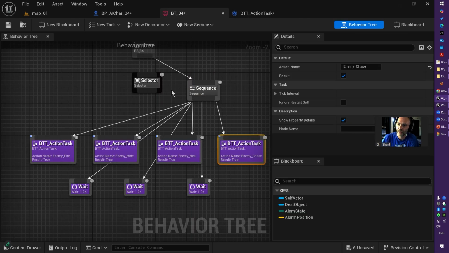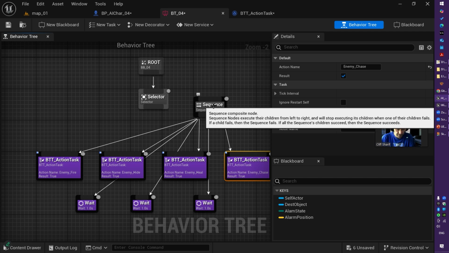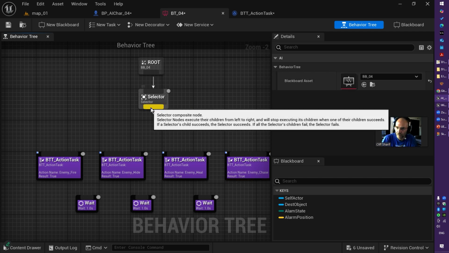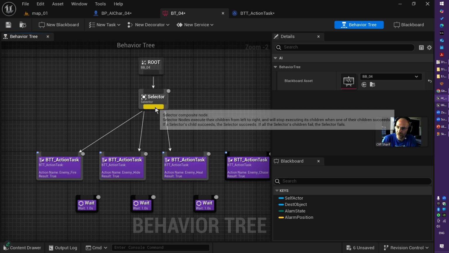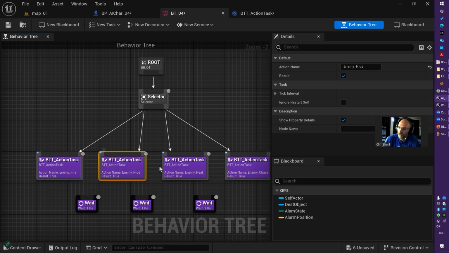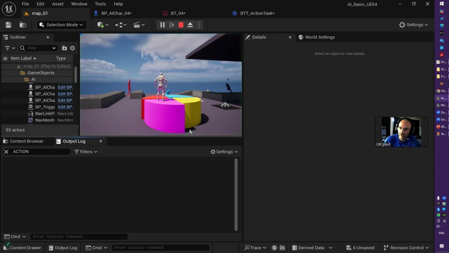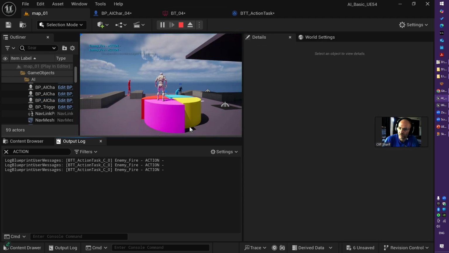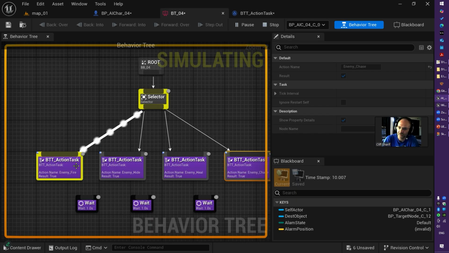All right, now let's check a selector. I select this one, and then this one, and this one, and also this one. All of them are sending result true. All right, perfect. So let's run it, and it works fine. Well, it works very strangely actually. It just ran the first one.